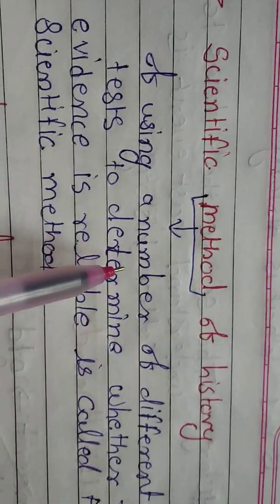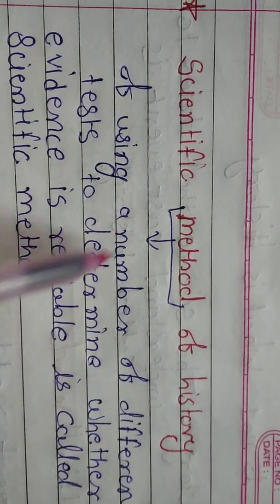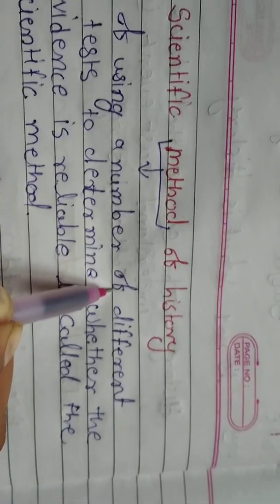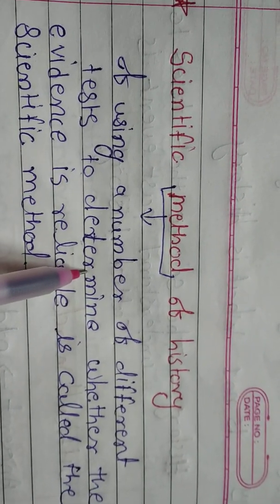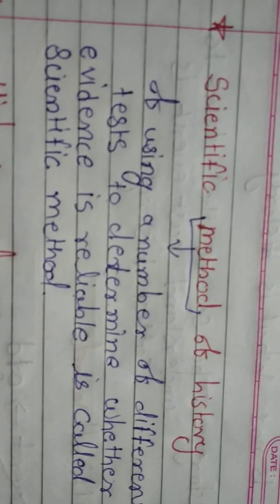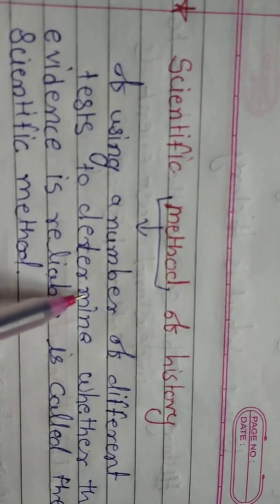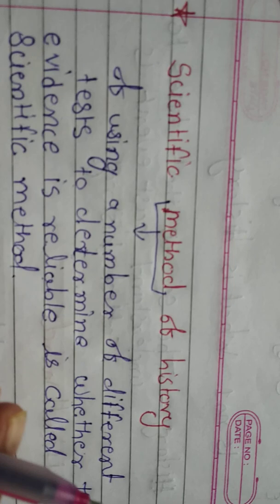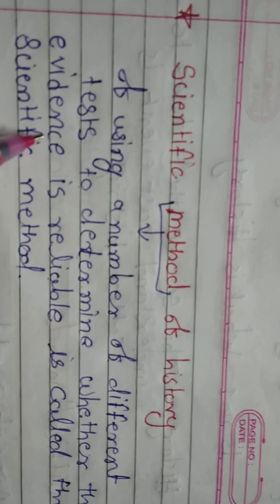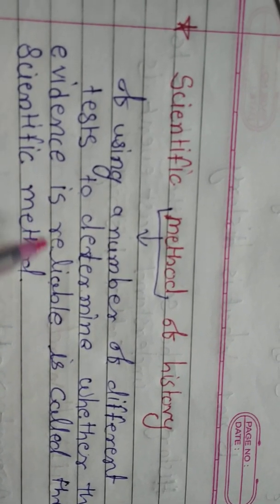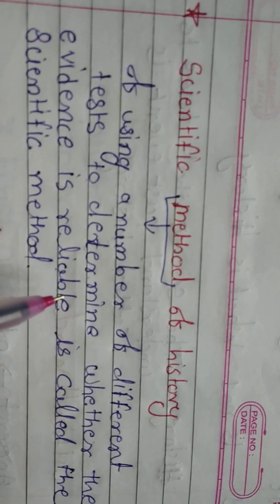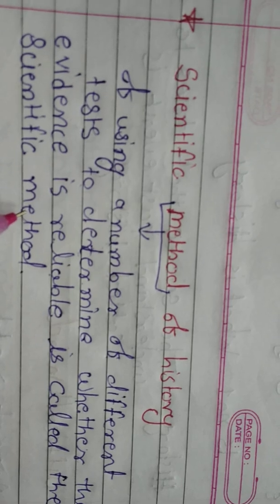Now see here, I wrote the definition. The method of using a number of different tests to determine whether the evidence is reliable is called the scientific method. It means using different types of tests to examine whether the evidence, the proof, is reliable or not reliable, whether it is fake or not. So this method is called the scientific method.